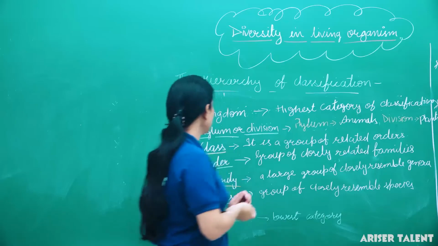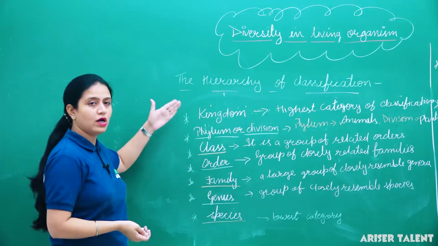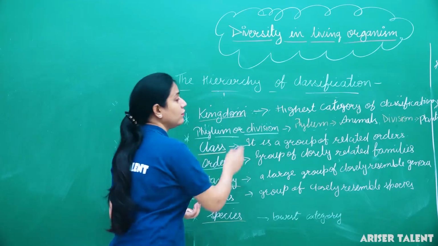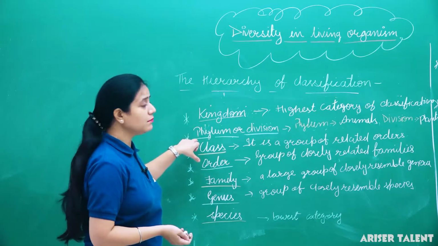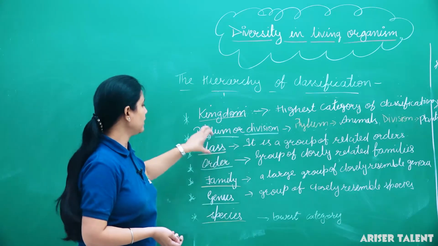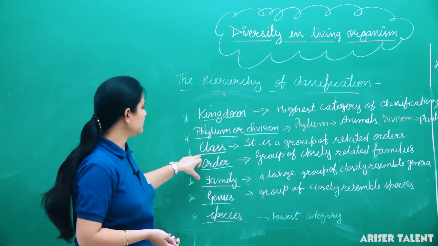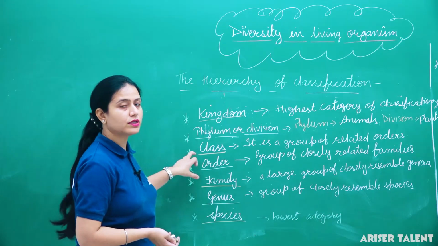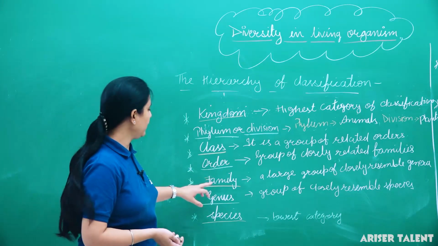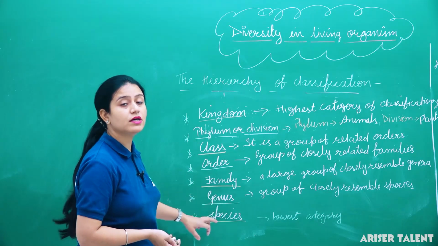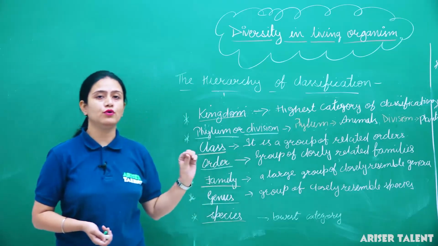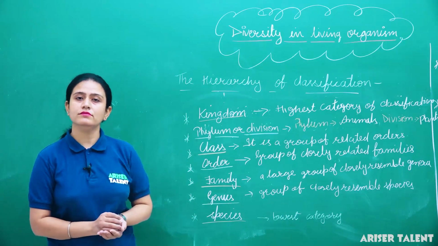As I told you, hierarchy means lowest to highest. So kingdom is the highest category of classification. Below it is phylum in the case of animals, or division in the case of plants. Then below the phylum is class, below the class is order, below the order is family, below the family is genus, and below the genus is species. Clear? So everything is clear here. Hope you all got it in a nice manner. Thank you.